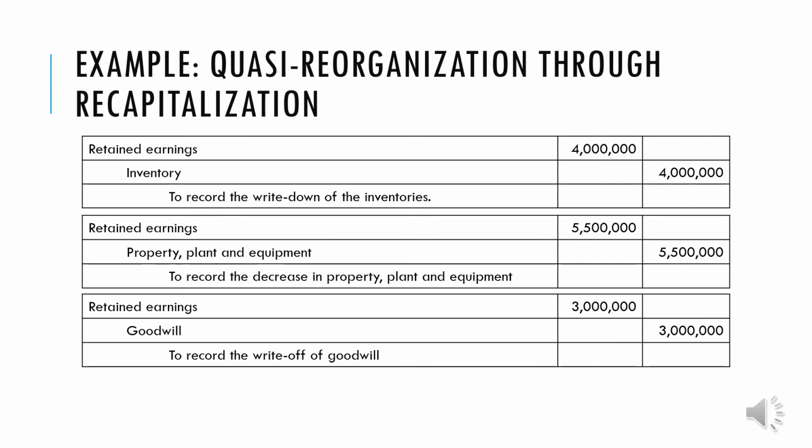Now, in terms of the goodwill, nag-write off tayo ng goodwill. So we debit retained earnings and we credit goodwill amounting to 3 million. So from 39,500 na deficit, nadagdagan siya ng 3,000. So we have now 42,500 na total deficit. So to continue, let's see the next slide.